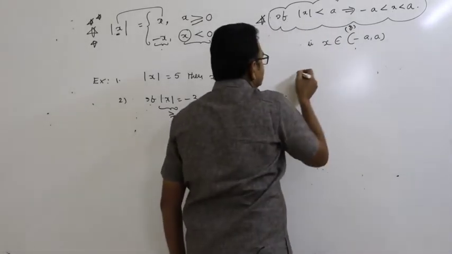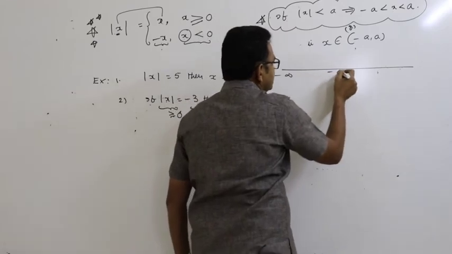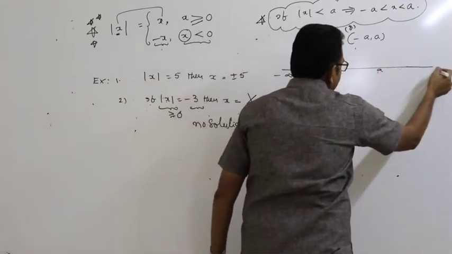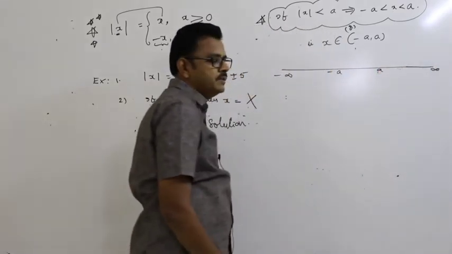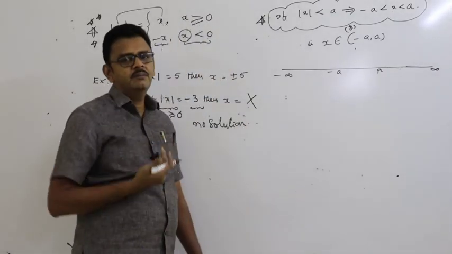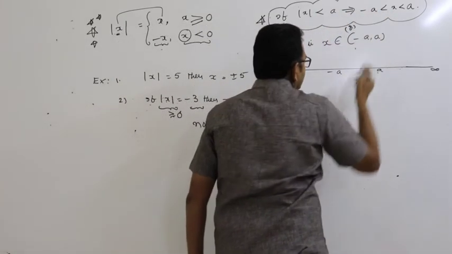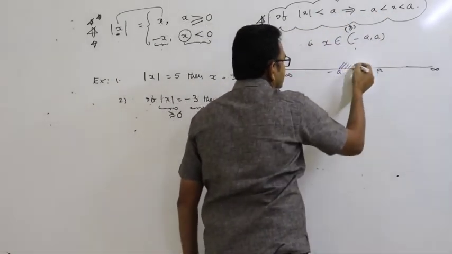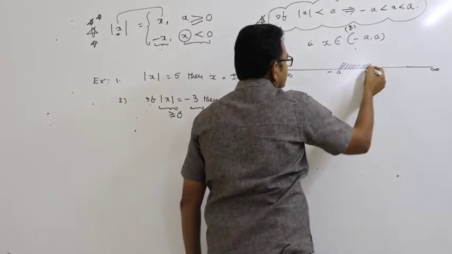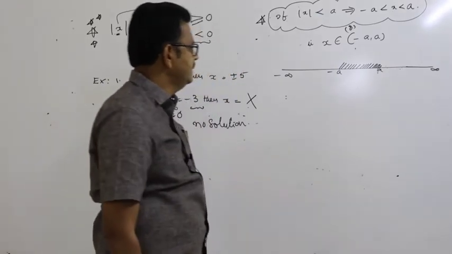Suppose on the real number line, this is minus infinity, this is minus a, this is plus a, and this is plus infinity. Infinity means a large positive number, minus infinity a large negative number. Mod x less than a, x values lie between minus a and a only.